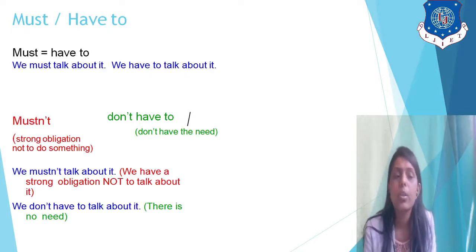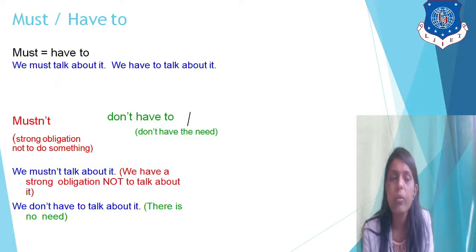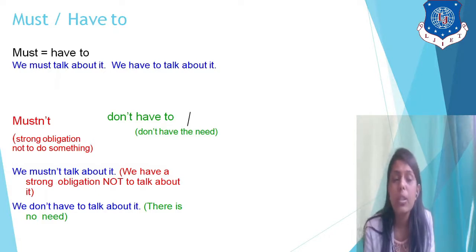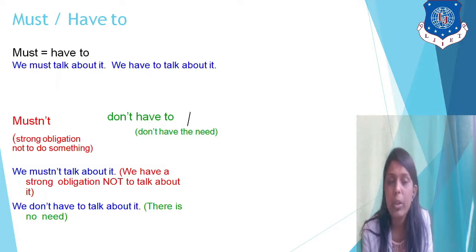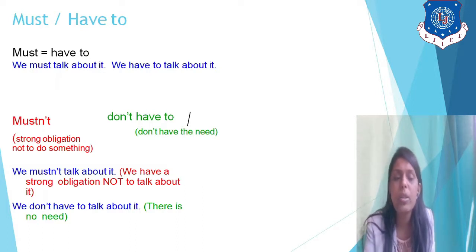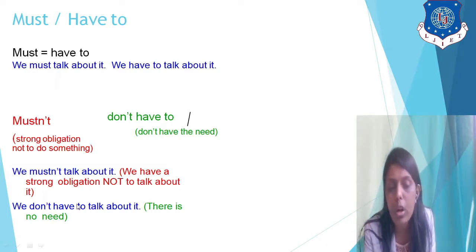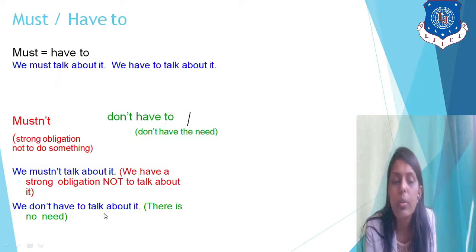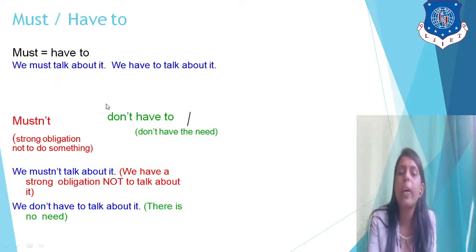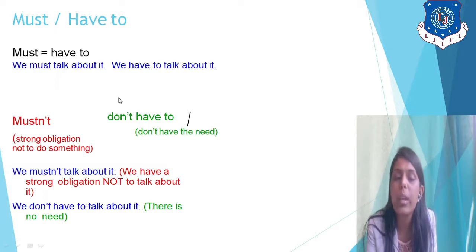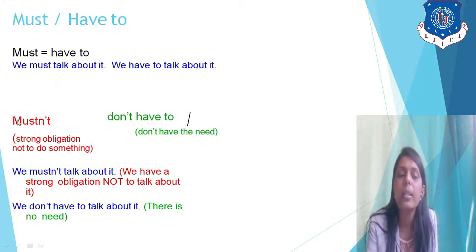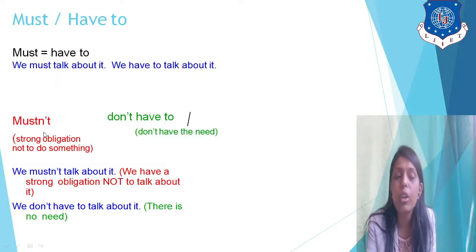Okay. So must is equal to have to, as we know: we must talk about it, we have to talk about it, right? Must not is a strong obligation not to do something, but must not is not the same as don't have to, right? When we say we must not talk about it, we have a strong obligation not to talk about it. We don't have to talk about it, there is no need. So when you don't have any need, you use don't have to, right? But must not is used for not doing something strongly. It is compulsory, not allowed.